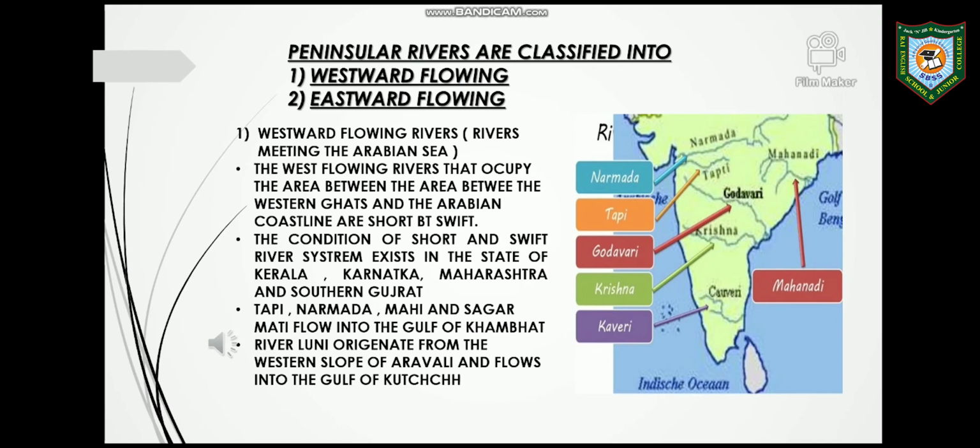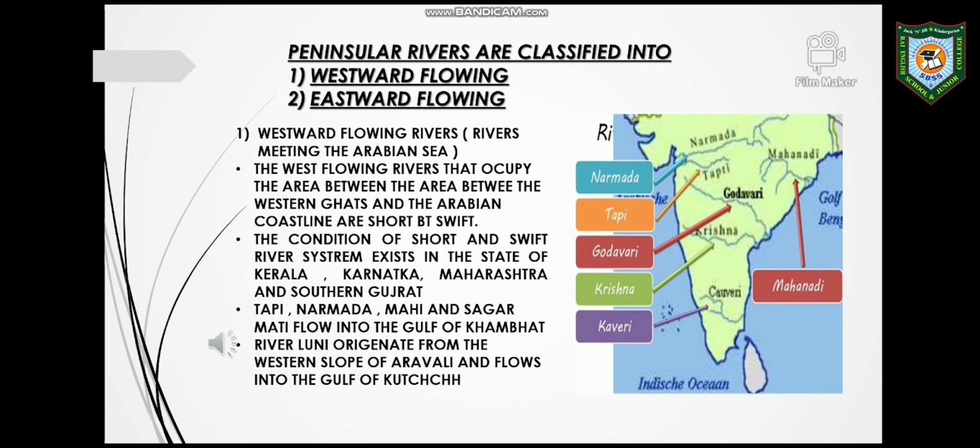Towards the north, the rivers are Tapi, Narmada, Mahi and Sabarmati. These all flow into the Gulf of Khambat. Among them, Tapi and Narmada flow slowly through rift valleys. River Mahi flows from northeast to southwest, whereas River Sabarmati collects its headwaters from the southern slope of the Aravali ranges and flows in the north-south direction.